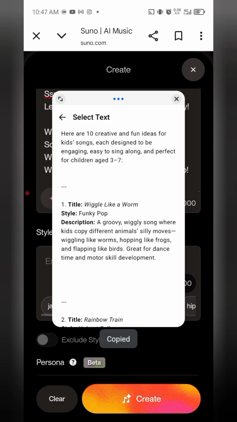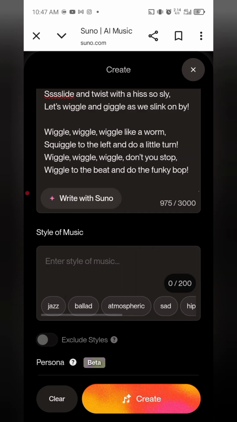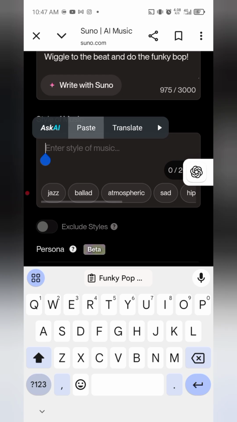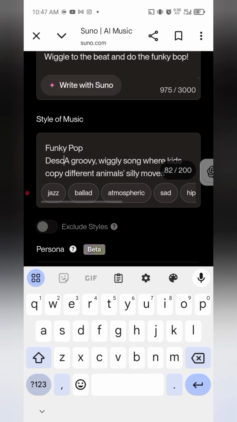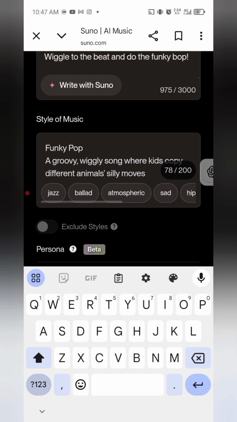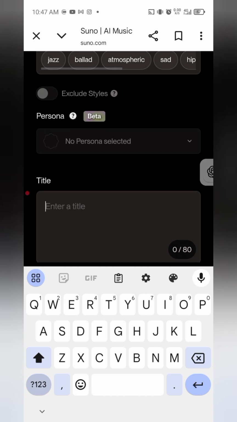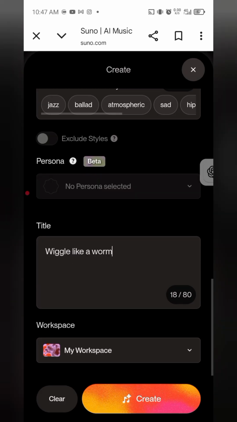A little bit of description so that it will really understand what I want. They should know that these songs are for kids as well. So I'm going to paste that on the style of music: a groovy wiggly song where kids copy different animals. This will describe exactly what I want, and they'll be able to give me that kind of children's song. Now I'm going to write out the title, and you need to write out the title of your song as well. "Wiggle Like a Worm" is the title. So this is it, just tap on create.